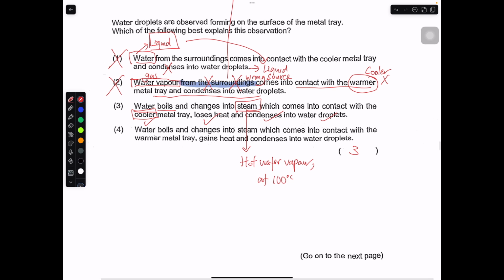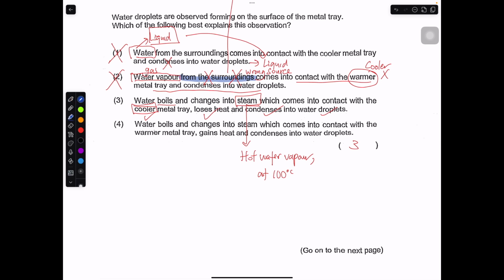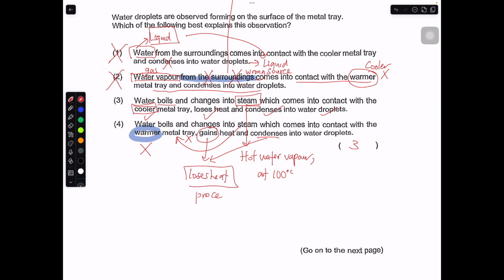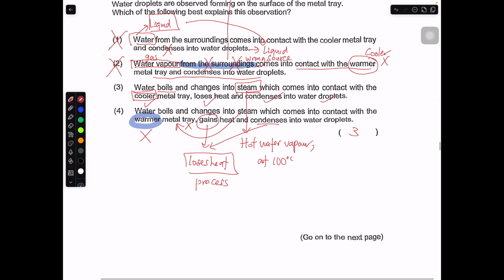So let's take a look at why 4 is incorrect. The reason is this idea: warmer. It cannot be warmer. If it's warmer, then the steam cannot lose heat to the metal tray. Cannot lose heat. And then it says gain heat. Condensation, we already established, is a lose heat process, so it cannot gain heat in this sense. When you put these two items together, side by side, it is already a wrong statement. So the answer is number 3.